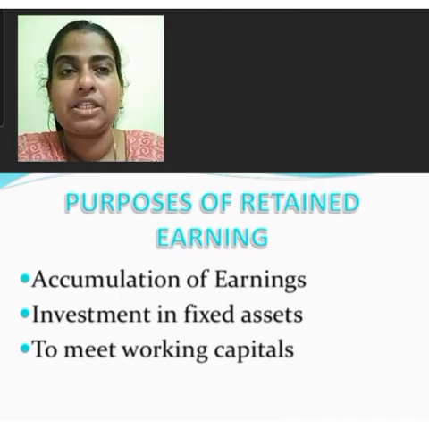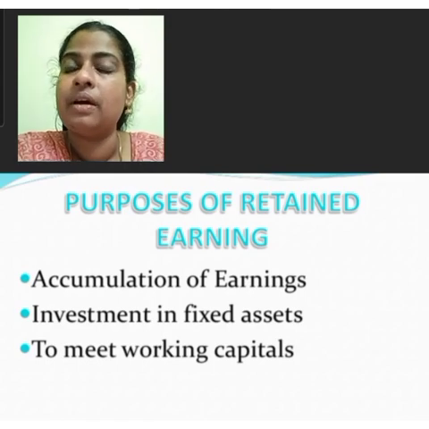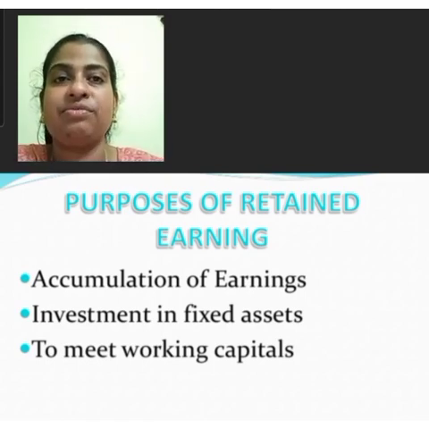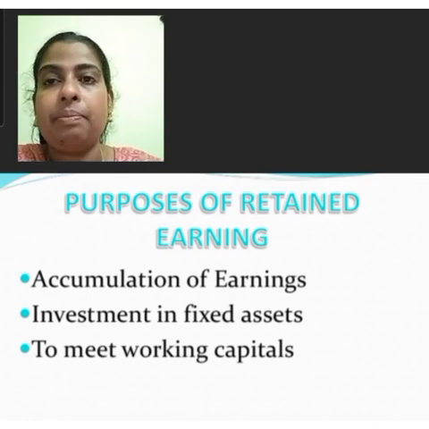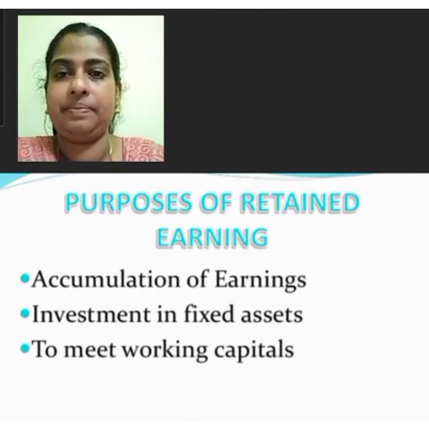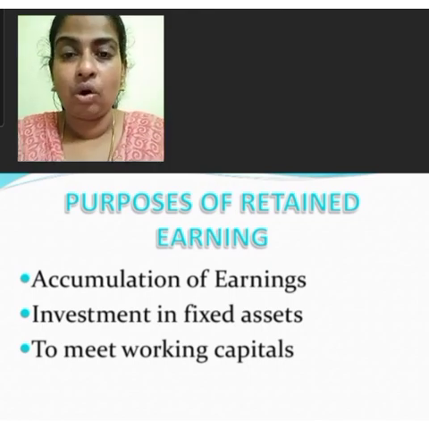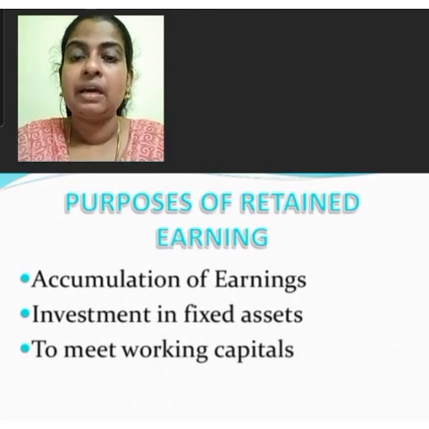Then overcapitalization is another problem of retained earnings. Retained earnings are also an uncertain source of funds when the profits of the company fluctuate widely. These are the important demerits or disadvantages of creating or maintaining retained earnings.